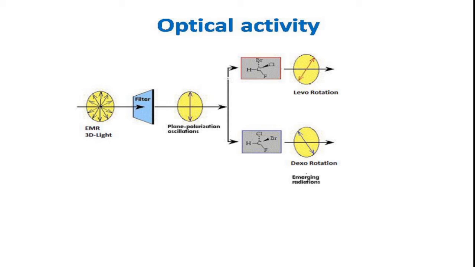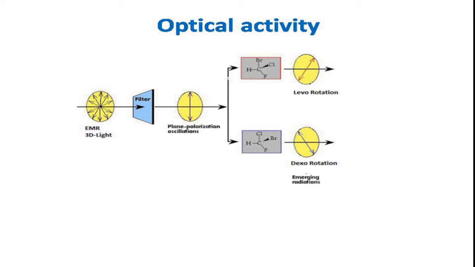You can see in the image, initially we have 3D light, that is electromagnetic radiation. Usually the light vibrates in all three-dimensional planes, that is x-axis, y-axis, z-axis. This is a 3D light, a light which is vibrating in all three dimensions, right?